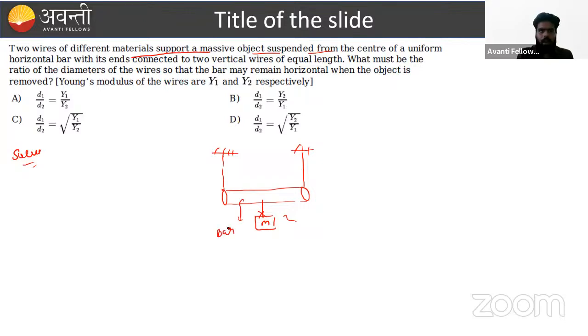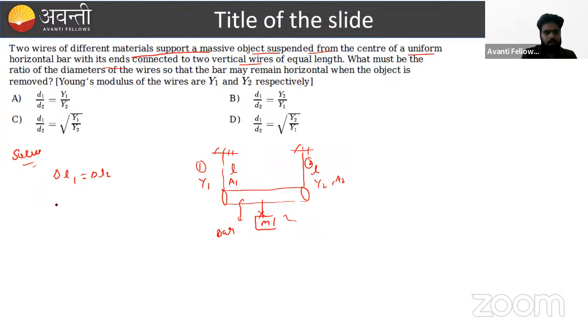It is saying that the bar is uniform and horizontal. What is the meaning of a uniform horizontal bar? The deflection in both the strings will remain the same, and both strings have the same given length. Consider the Young's modulus of string 1 as Y1 and of the second as Y2. The cross-sectional areas are A1 and A2. If the deflection remains the same, so that the bar remains horizontal, then delta L1 equals delta L2.